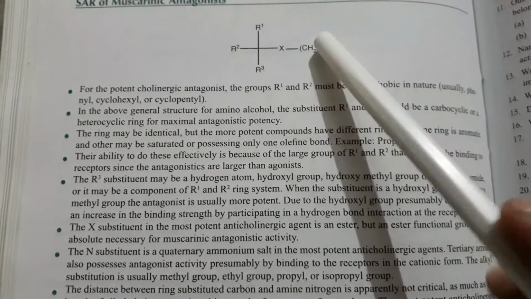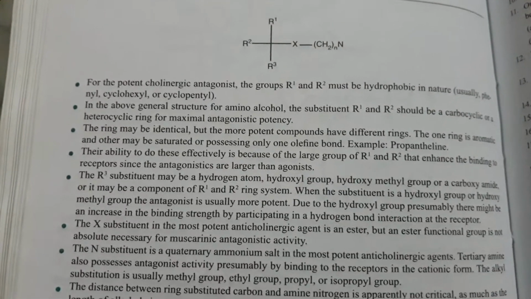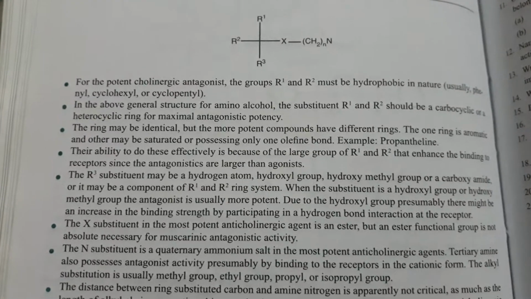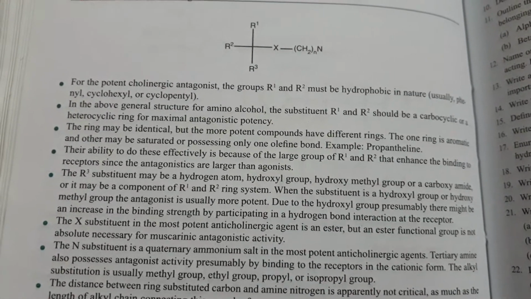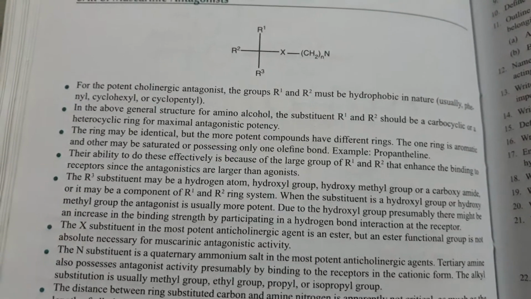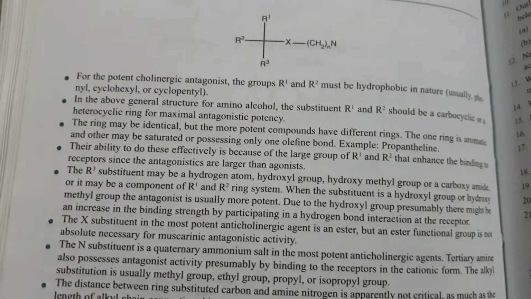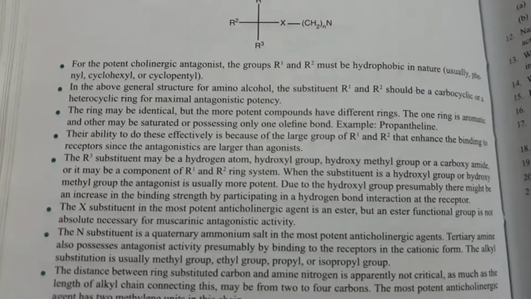Next one is the X. What is the X group? X is a halogen group. The X substituent in the most potent anticholinergic agent is an ester. But an ester functional group is not absolutely necessary for the muscarinic antagonistic activity. And now come to the N. This one is the N substituent.